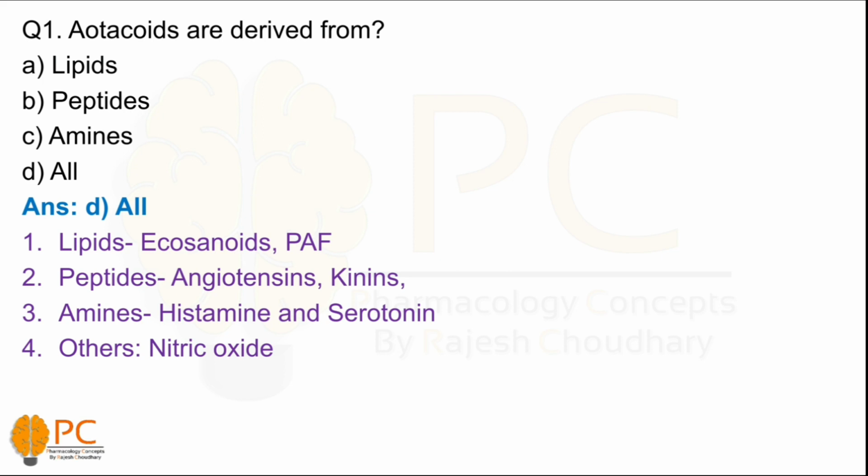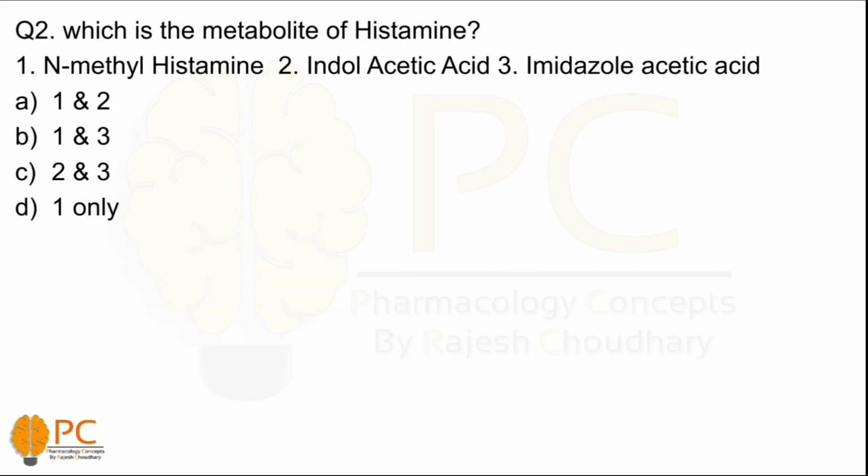Now take a look at question number 2. The answer is 1 and 3, B. N-methylhistamine and imidazole acetic acid are the major metabolites of histamine. Take a look at the metabolic pathway.